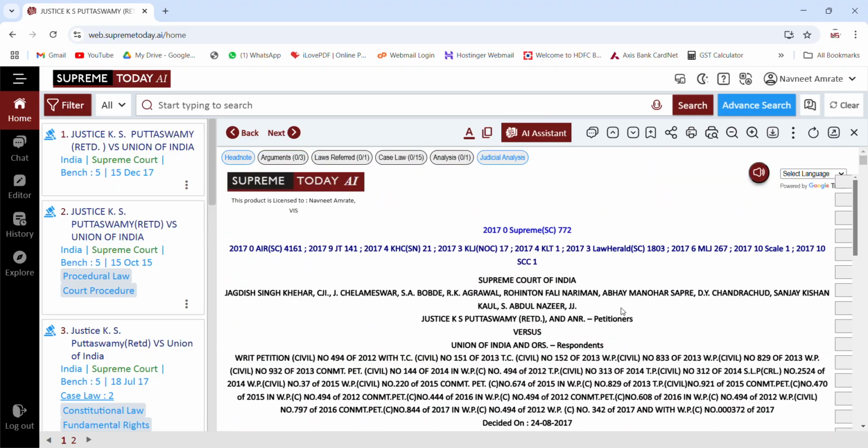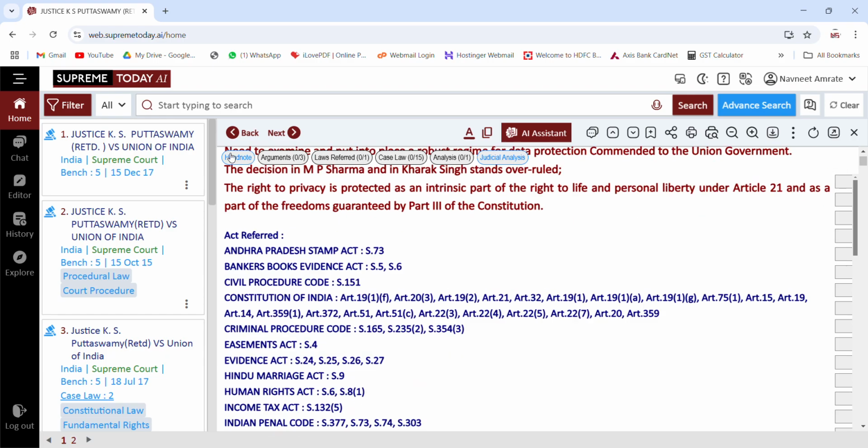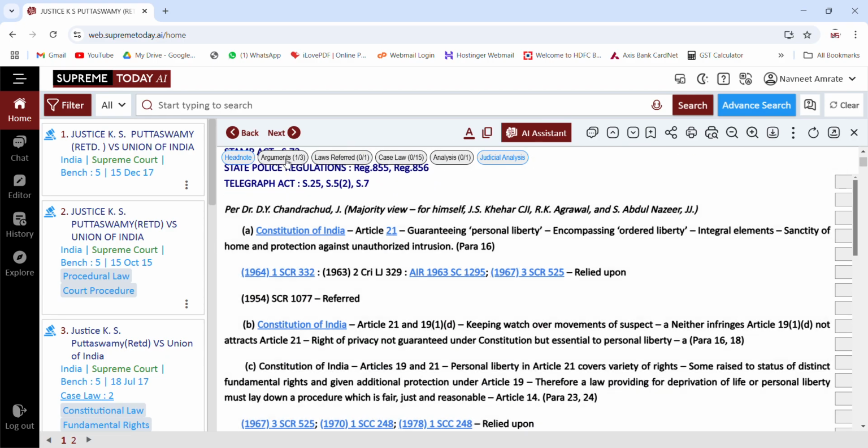Now you see on the top there are again various options available. You can just select on it and you can read only the head note. You can read the arguments here, law referred here, and there is judicial analysis. This is again a very important feature. So the moment you click on judicial analysis, you will be seeing the entire DNA of the case.